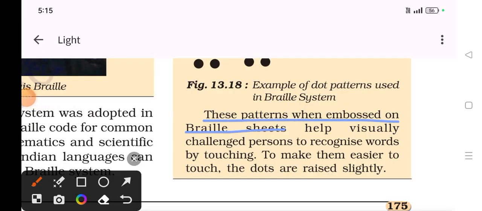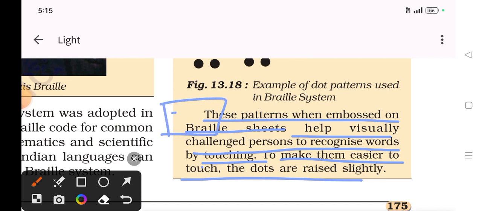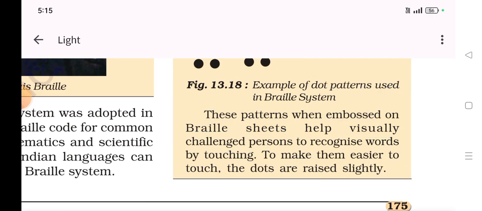embossed on a braille sheet help visually challenged persons to recognize words by touching, to make them easier to see, to touch the dots and raise it slightly. Means it is not like one paper is there and just dots are there. No, they are slightly bulged out. Like this is a paper and these are the dots in a particular pattern, so that they should understand what is written over here, or what is written on the page.